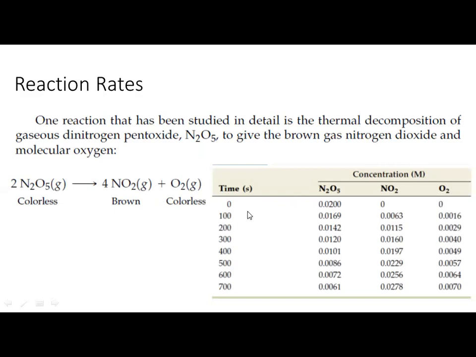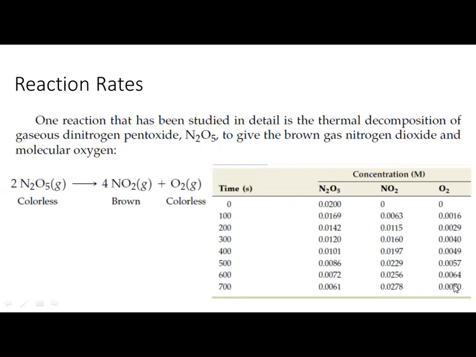You can take any of the changes, maybe 100 to 700. So your 700 will be T2, 100 will be T1, or you can take any of the times. And simultaneously, if you are using 100 and 700, then you put the value of the concentration at 100 and 700.